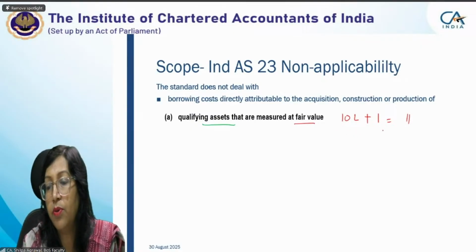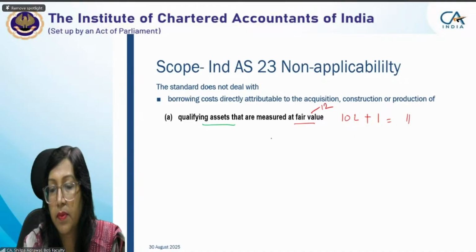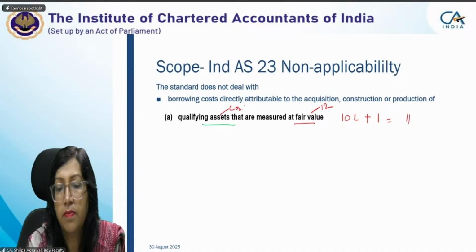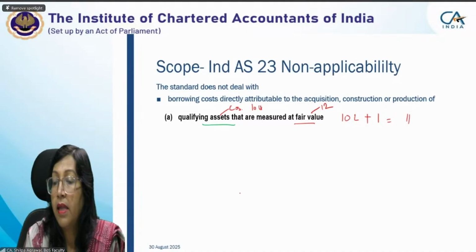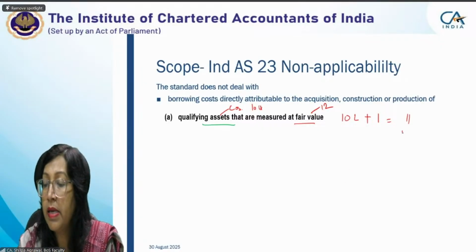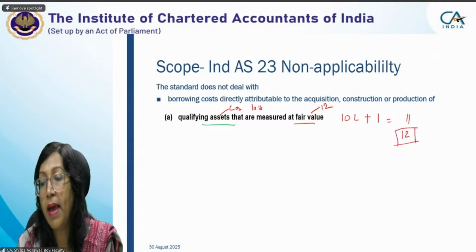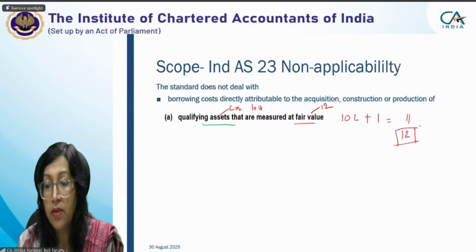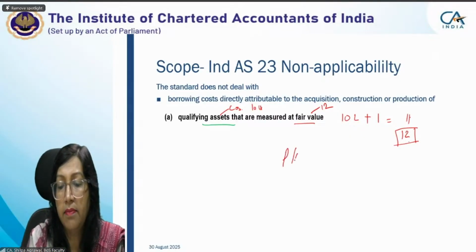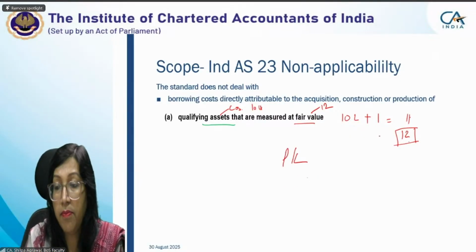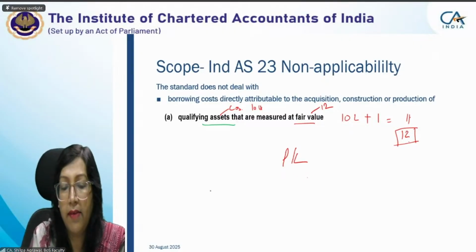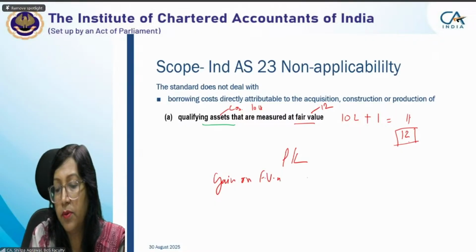Fair value is 12 lakh. Cost was 10 lakh. Now in that case, you'll be showing your asset in your balance sheet at rupees 12 lakh. So the difference of 11 and 12 is going to be charged to P&L as a gain on fair value measurement. So you'll be having a gain on fair value measurement of 1 lakh.